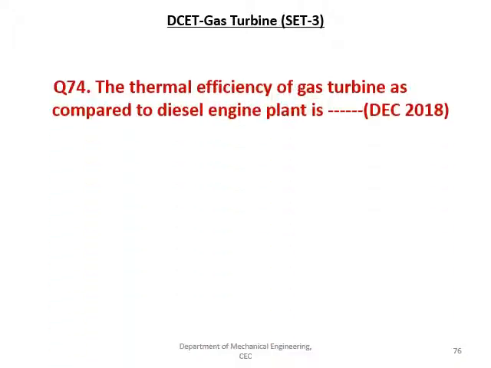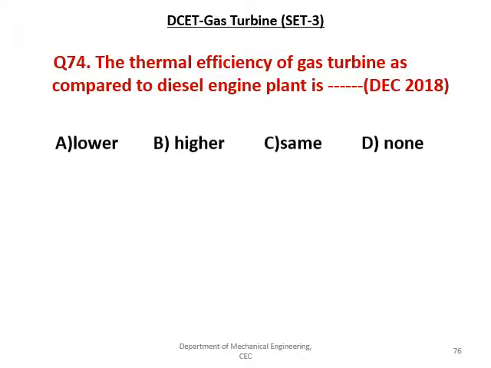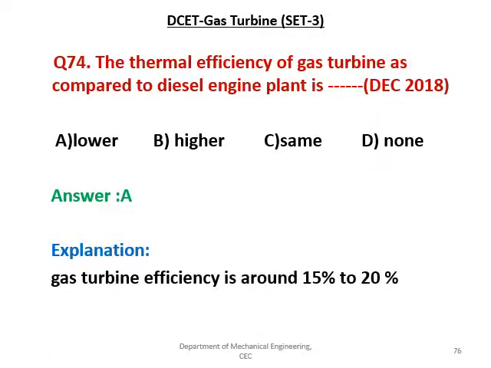Next question is, the thermal efficiency of the gas turbine as compared to the diesel engine plant is, given options are lower, higher, same, none. And the right answer is A, that is lower. Gas turbine efficiency is around 15 to 20%. Therefore, it is comparatively lower because the compressor utilizes the power required.